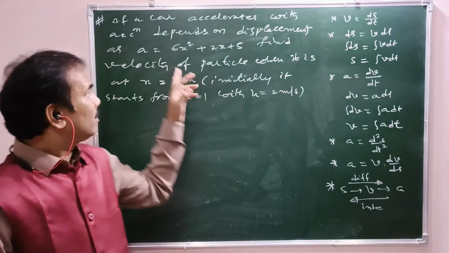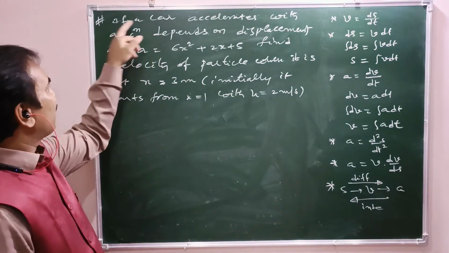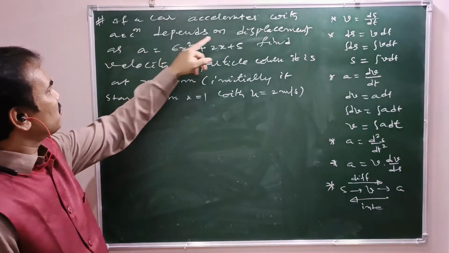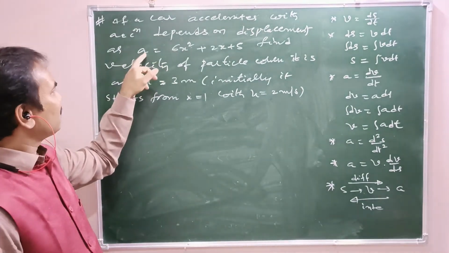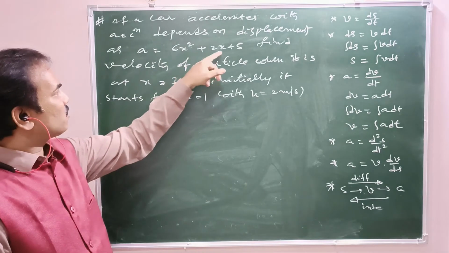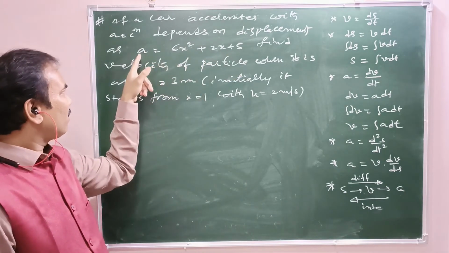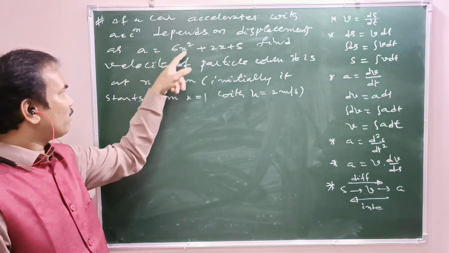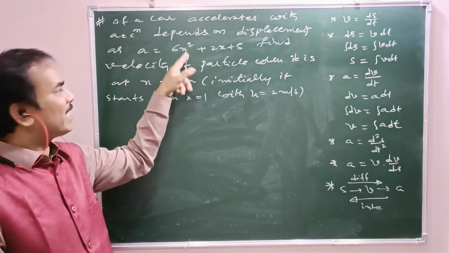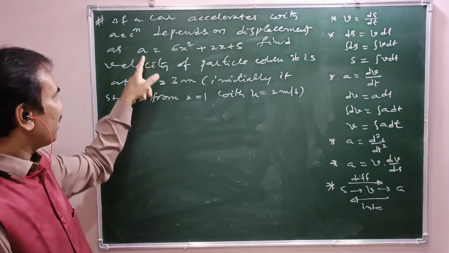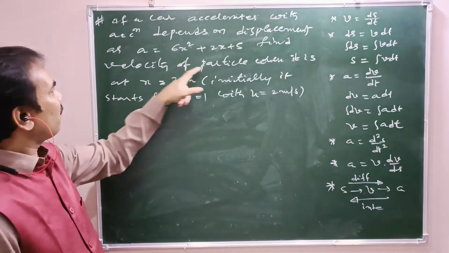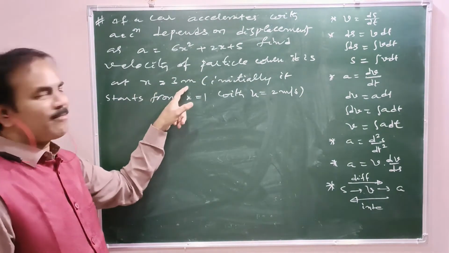Okay. Now let's say here one more sum. If a car accelerates with the acceleration depending on displacement as acceleration equal to 6x square plus 2x plus 5. So this is the variation of acceleration with respect to position. x means position or displacement, a means acceleration. Find the velocity of the particle when it is at x equal to 3 meters.